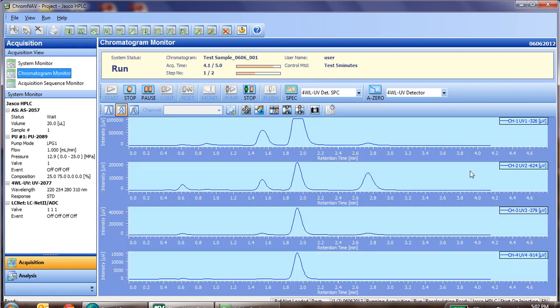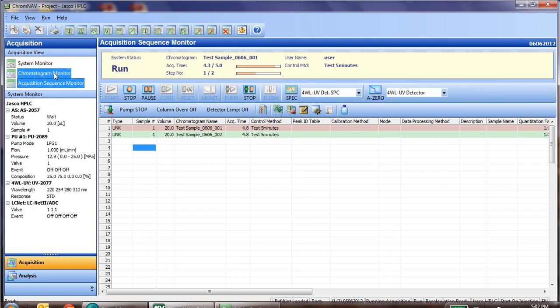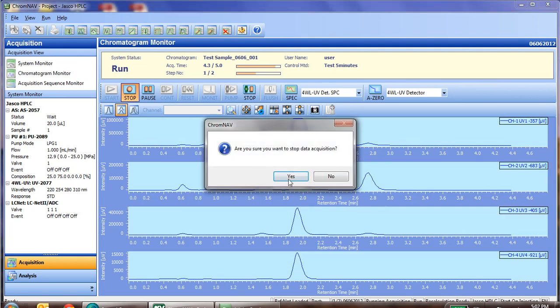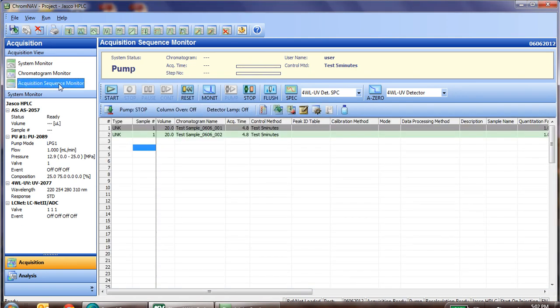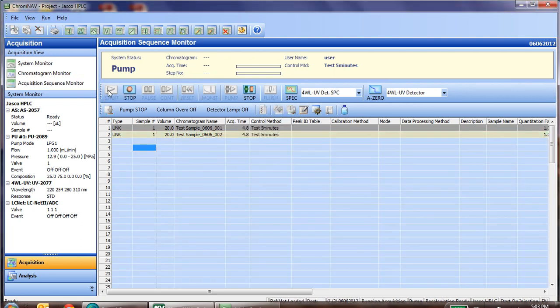If we go back to our chromatogram, we see our separation is completed, yet we haven't reached the end of the method. We of course could let it finish, and it will go to the next line in the sequence. However, as a shortcut, we can hit the stop button, say yes, and it will save that data. And now if you'll notice in the sequence, that first line has finished and it's turned gray. If we hit the start button, it's going to go on to line number 2. If we were to hit reset, it would reset both lines to green, and we'd run line number 2 and number 1 again. However, let's go ahead and hit start.